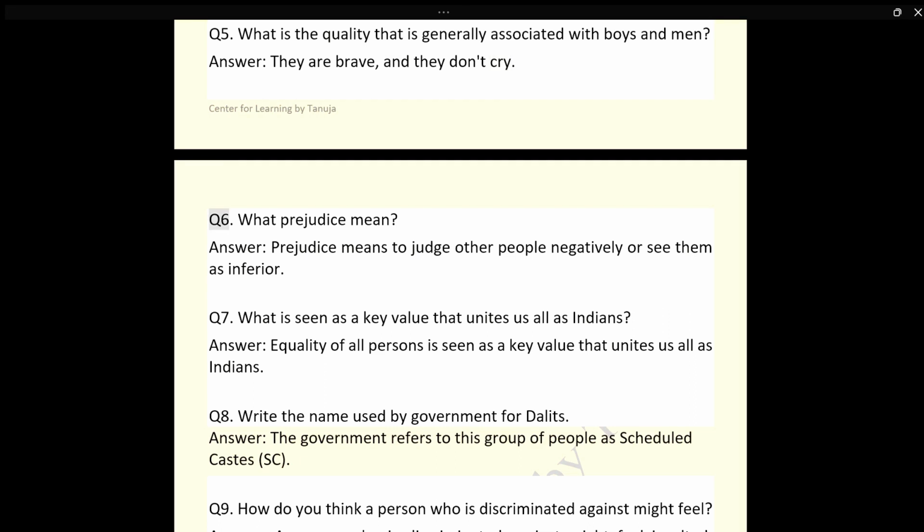Q6. What does prejudice mean? Answer. Prejudice means to judge other people negatively or see them as inferior. Q7. What is seen as a key value that unites us all as Indians? Answer. Equality of all persons is seen as a key value that unites us all as Indians.